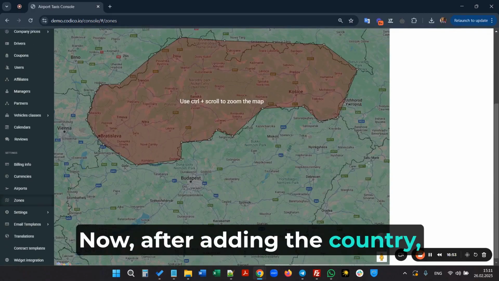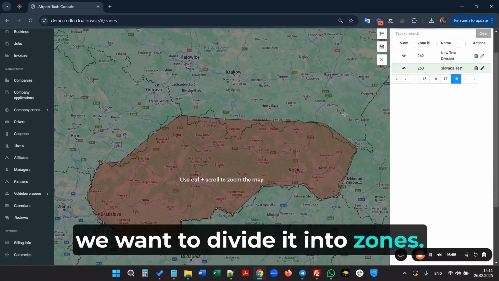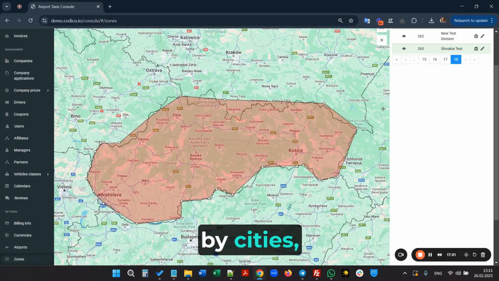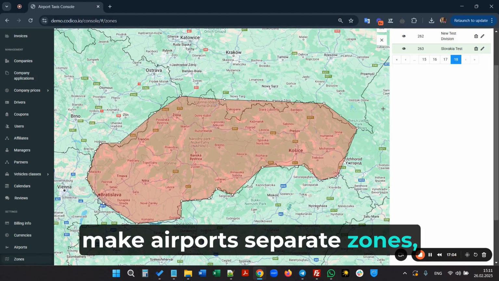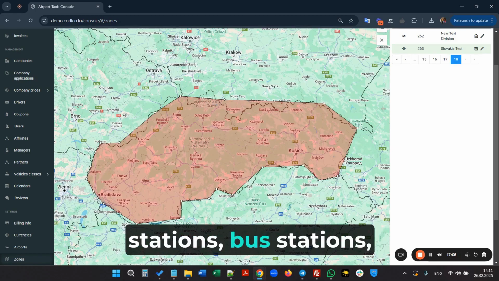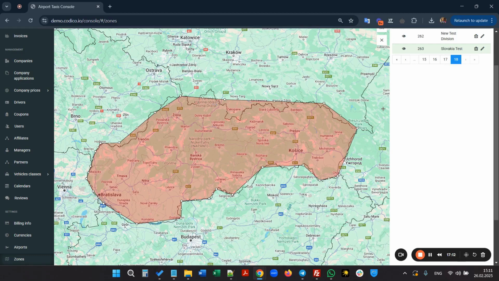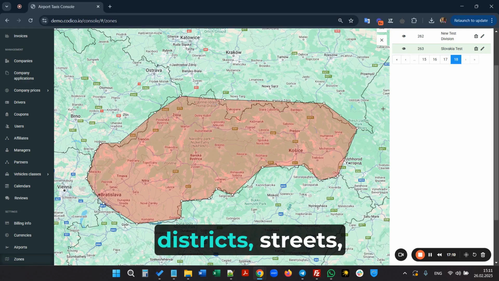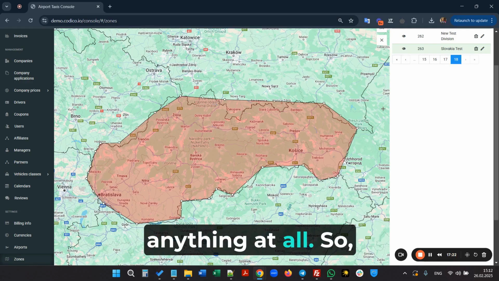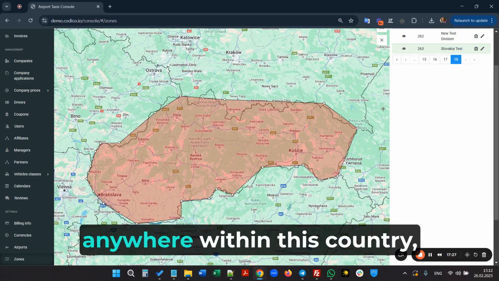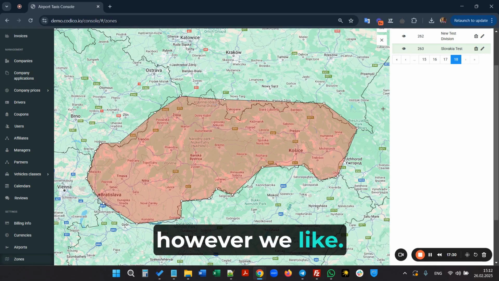Now, after adding the country, we want to divide it into zones. What are zones? We can split the country by cities, make airports separate zones, and do the same for train stations, bus stations, tourist spots, amusement parks. Any venues for events, districts, streets, anything at all. So we can create any zones of any shape anywhere within this country, however we like.